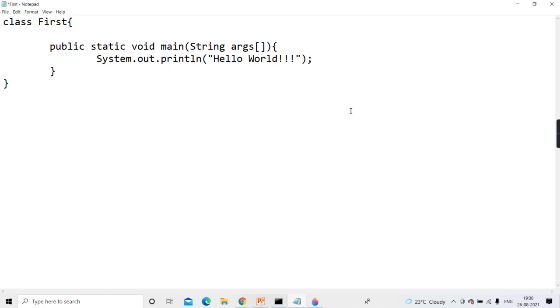So I hope the basic idea is clear to you, why they have made main static. In one line to tell, main is made static because to invoke it, there is no need to create an object of your class.